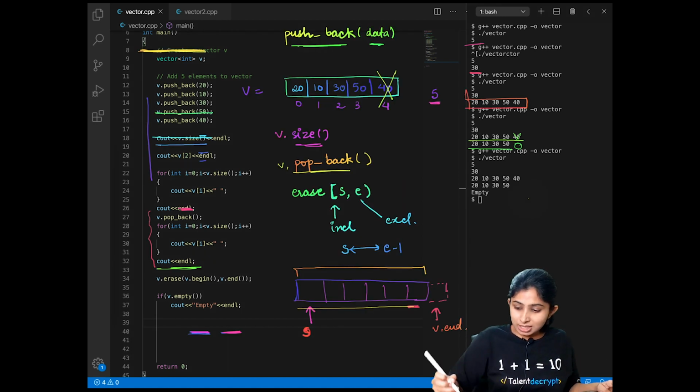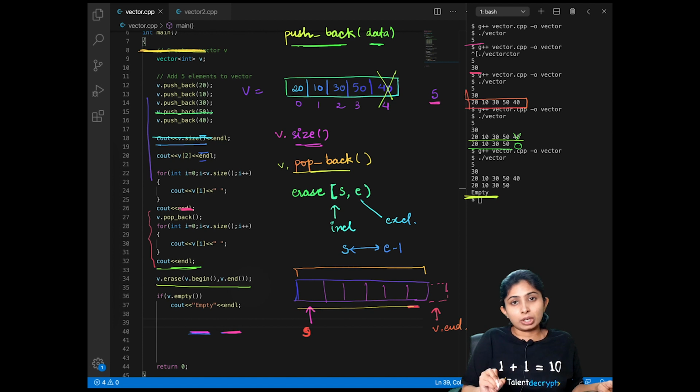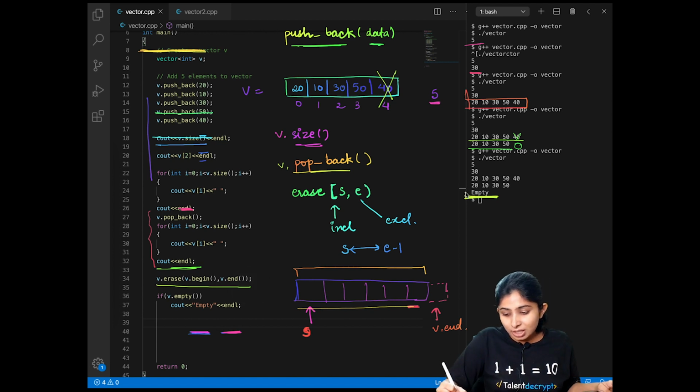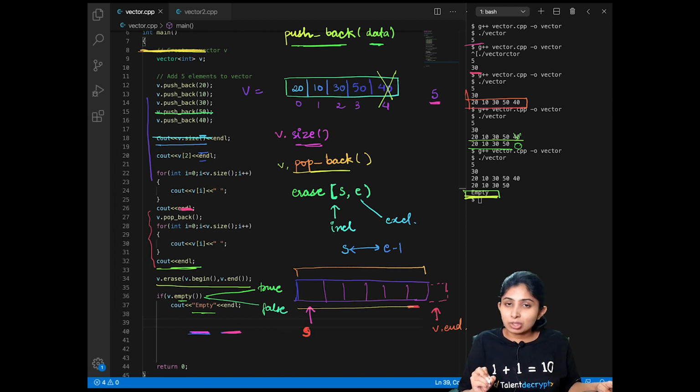Perfect. So this has completely emptied my vector. When I write v.erase from v.begin till v.end, this has completely removed all the elements of my vector, and my vector is now empty. This empty function returns true if my vector is empty and it returns false if my vector is not empty. So here it was true, so it has printed empty.